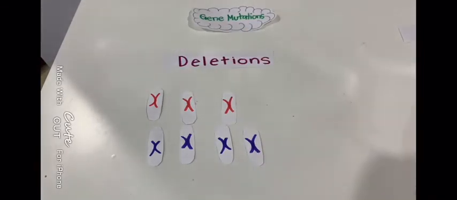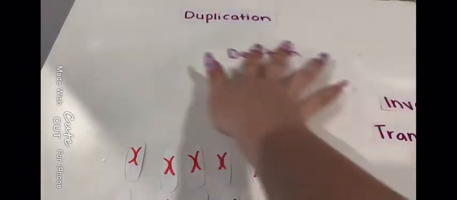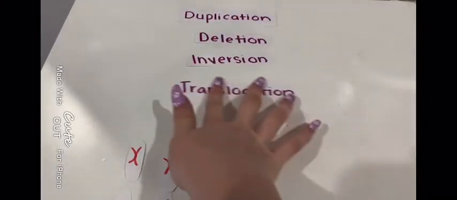Usually insertions and deletions can be very dangerous because adding or removing a base causes the amount of bases to change. There are four types of chromosome mutations: duplication, deletion, inversion, and translocation.